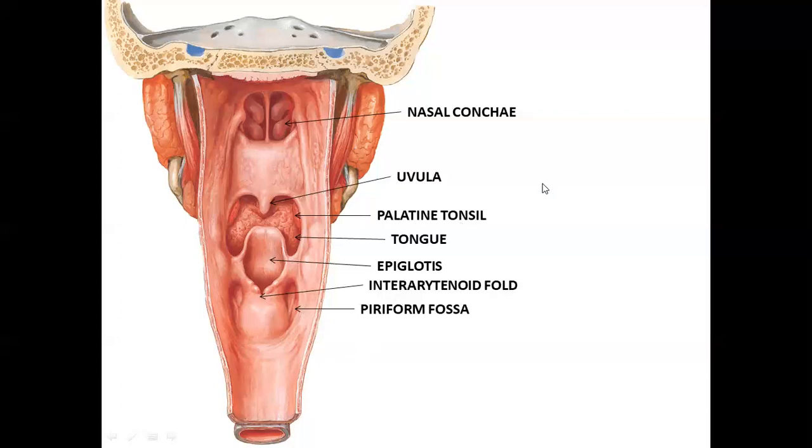So this finishes the features we see in the oropharynx, the nasopharynx, and the laryngopharynx. In the next lecture, we will be discussing about the wall of the pharynx, the muscles, and the nerve supply. So this finishes today's lecture.